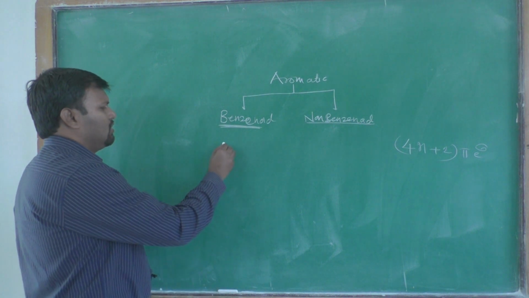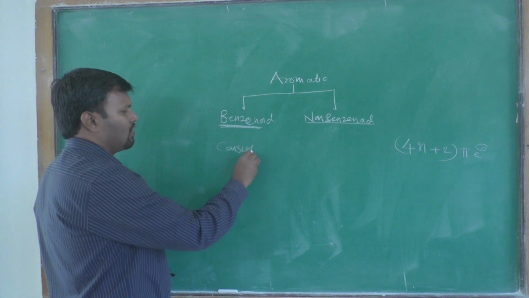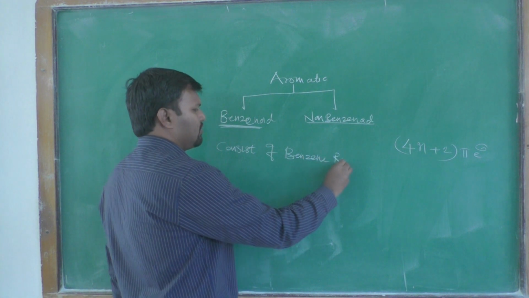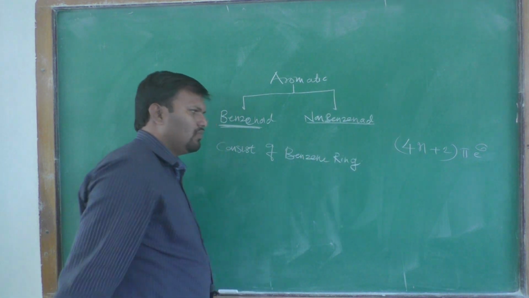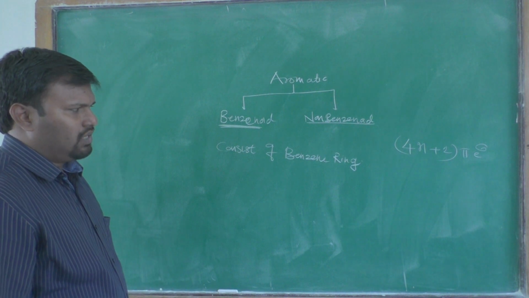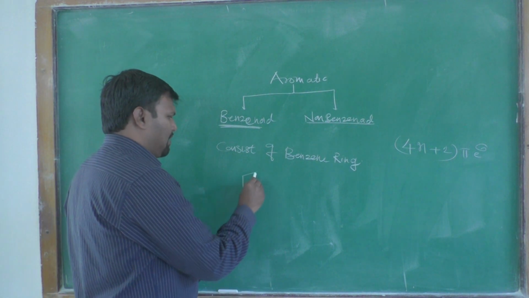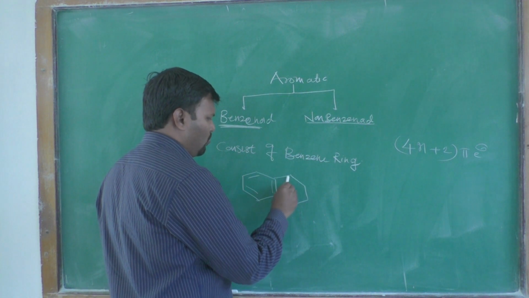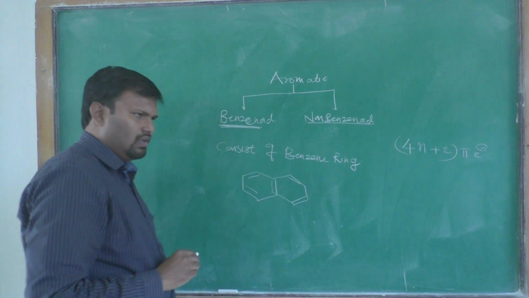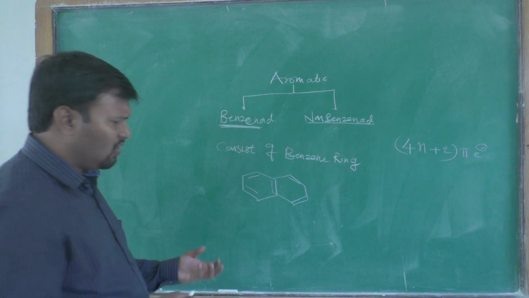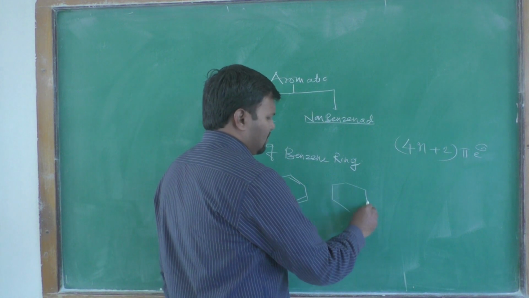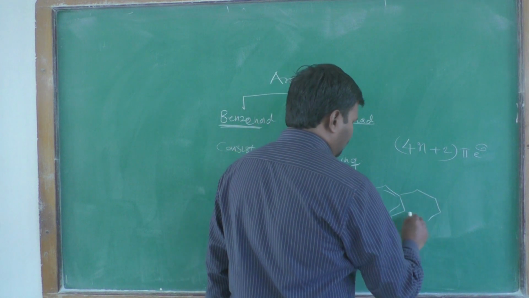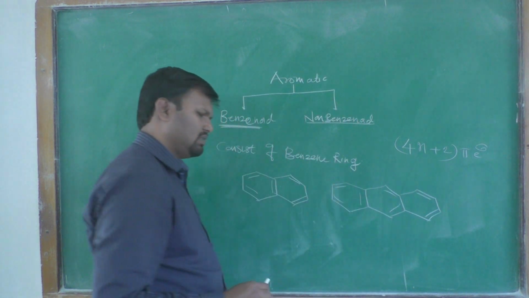Benzenoid compounds consist of a benzene ring. For example, naphthalene consists of two fused benzene rings, or anthracene, which is also three fused linear benzene rings.